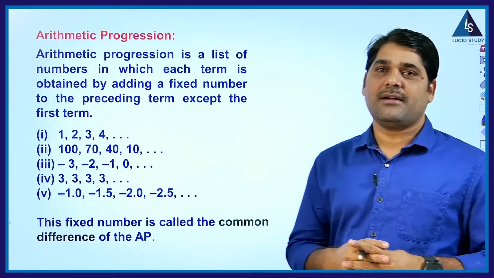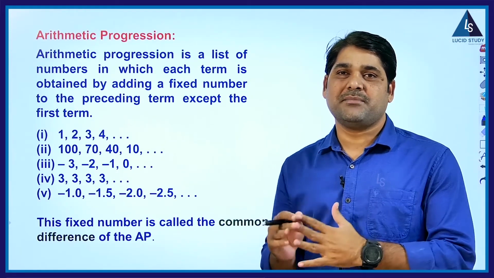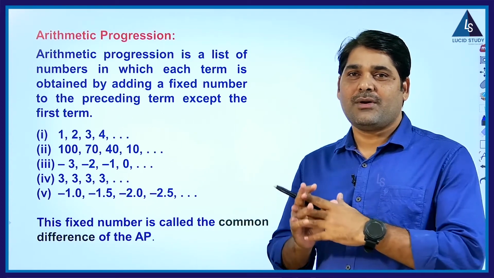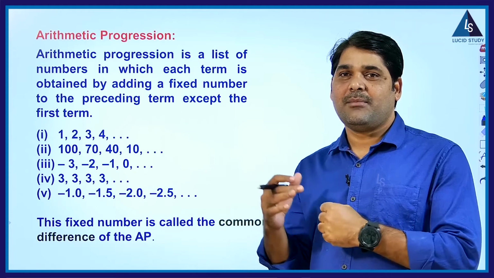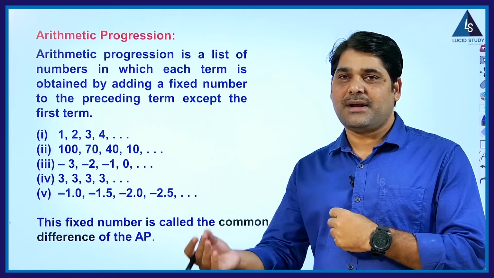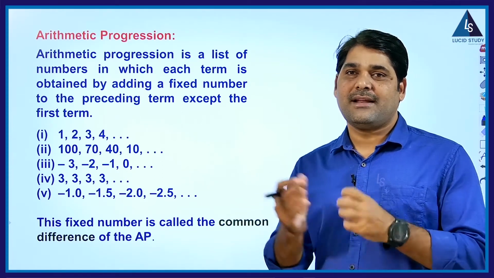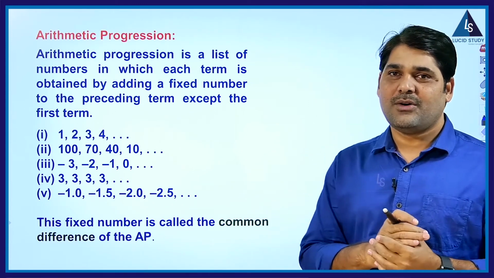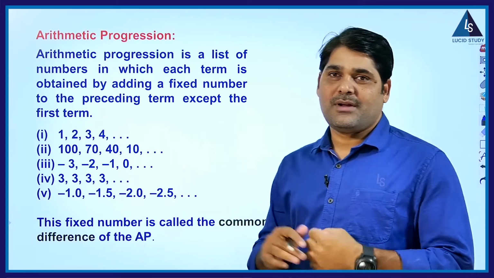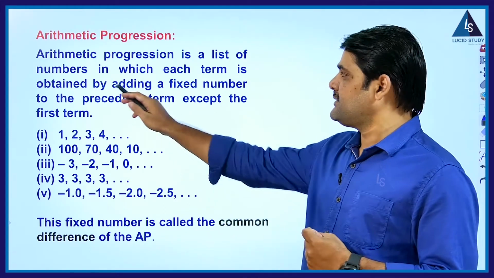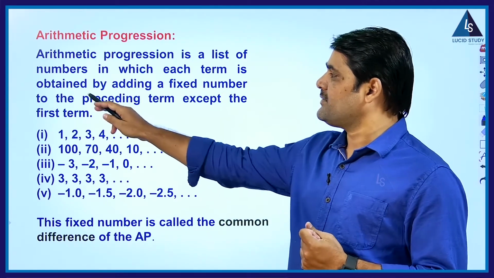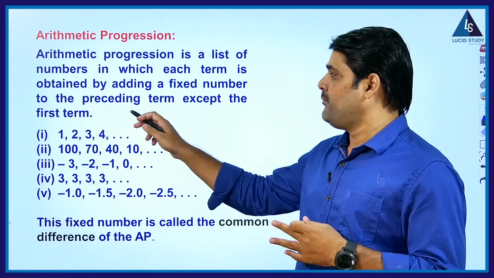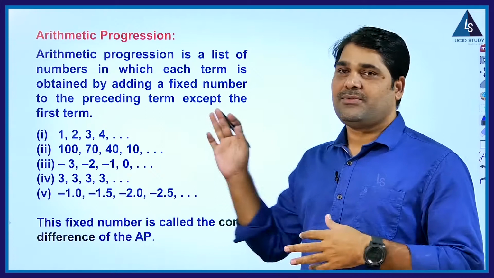So what do you mean by arithmetic progression? Progression meaning, just now we have found. What do you mean by progression? Progression is nothing but the number which comes next will depend on the previous number. There is a certain law between these two numbers, which is said to be a progression. See, arithmetic progression is a list of numbers in which each term is obtained by adding a fixed number to the preceding term except the first term.